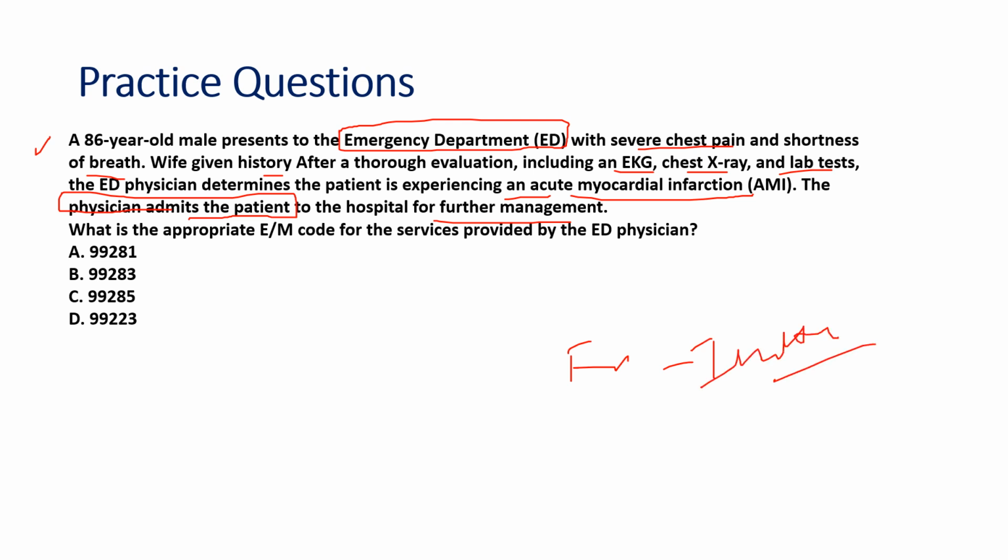Initial service. So again, if you want the MDM to be strict here, emergency department with severe chest pain and shortness of breath, wife gave history, so there is an independent historian here, and thorough evaluation including EKG, X-ray, lab test. We are meeting moderate plus data. This is category 1. With this category we are also meeting the independent historian.